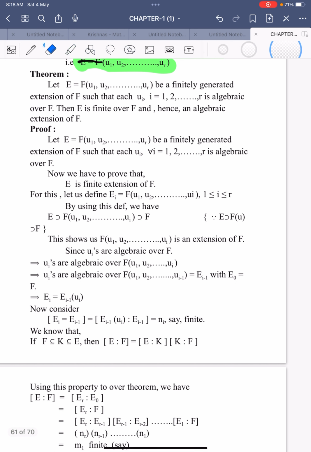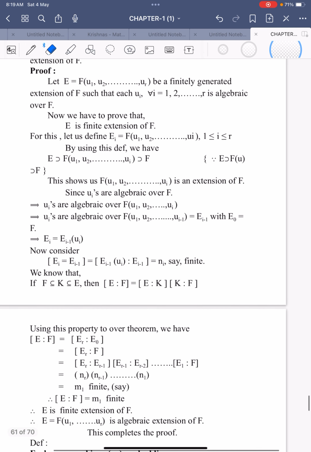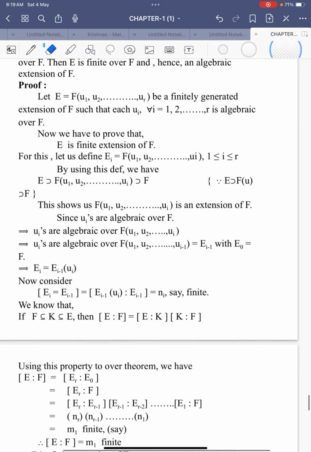In the next theorem, depending upon the same definition, let us see. Let capital E is equal to F of u1, u2, and so on ur be a finitely generated extension of F such that ui, where i is equal to 1 to r, are algebraic over capital F. Then E is a finite extension over capital F and hence an algebraic extension over capital F. It is very simple. If you show that E is a finite extension, obviously every finite extension is an algebraic extension. So let us start our proof.